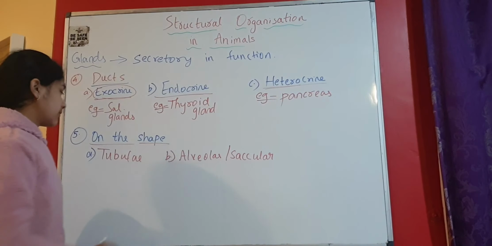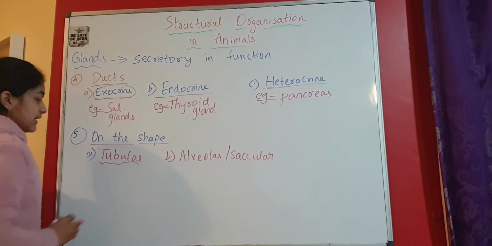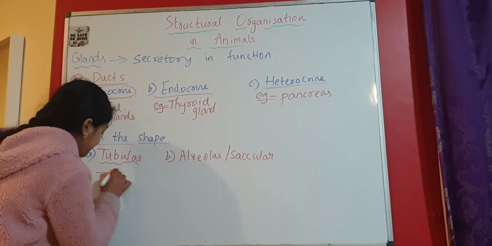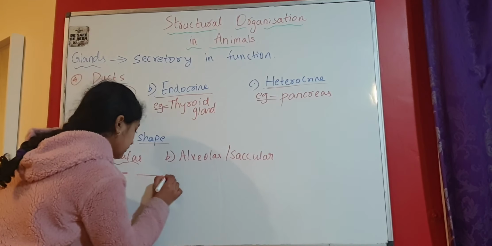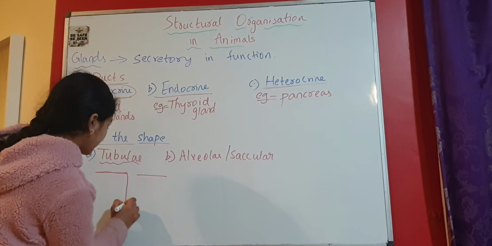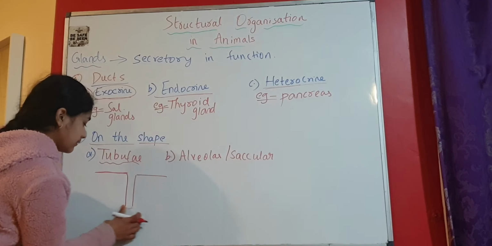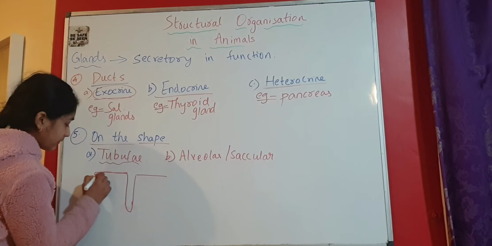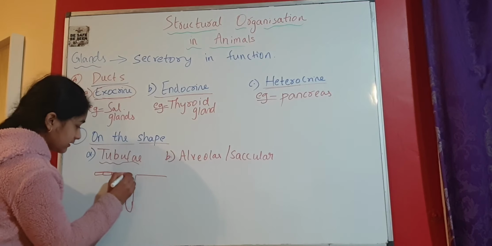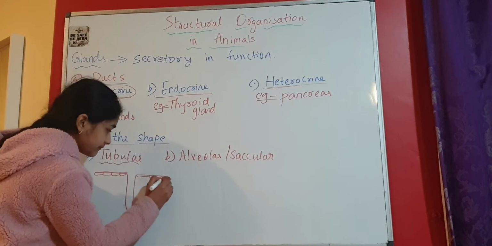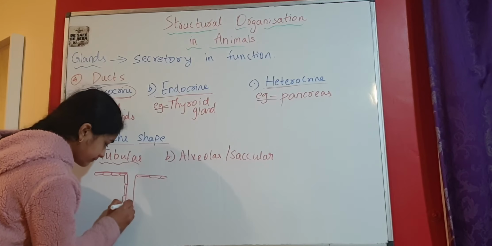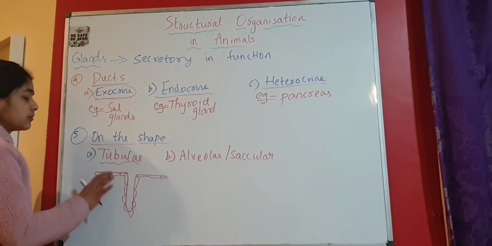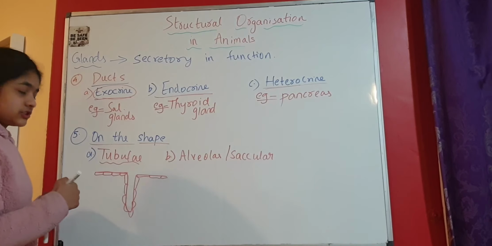In tubular glands, the gland is like this. So it's a tube shape. If we draw this, it somewhat looks like this. So it is tube shape. We have our cells here, the cells surrounding the glands. So these are the tubular glands.